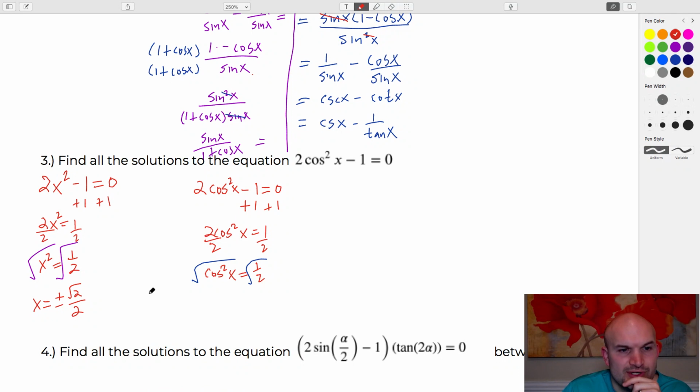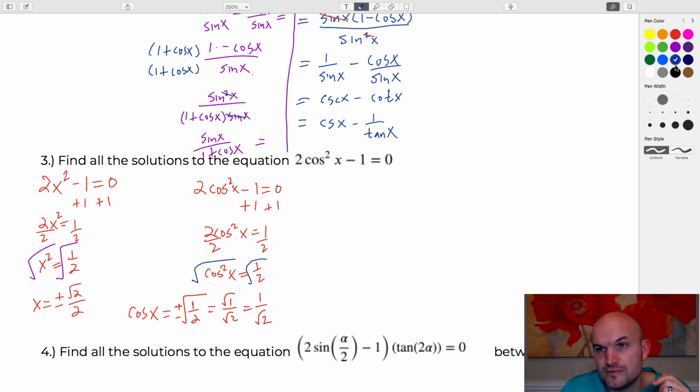And for those of you, all right, fine, I'll break it down. I'll just show you. So this equals the square root, let's write the plus or minus so I don't forget. So just remember the rules of radicals. Plus or minus the square root of 1/2 can be rewritten as the square root of 1 over the square root of 2, which is 1 over the square root of 2. And then we rationalize the radical.